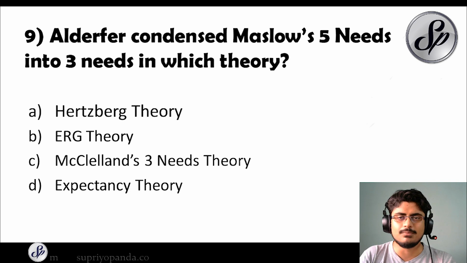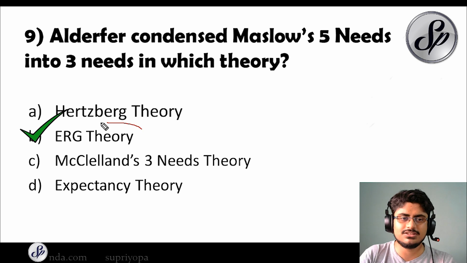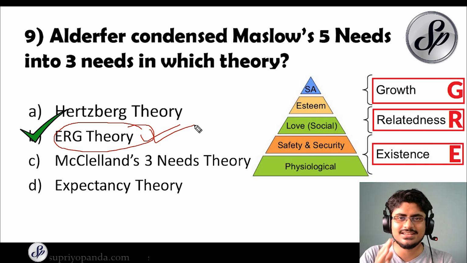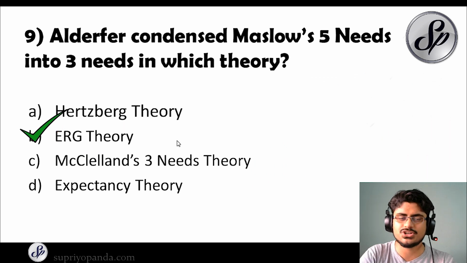Alderfer condensed Maslow's 5 needs into 3 needs in which theory? So which was this theory? The answer to this question is ERG theory. And also remember the full form of the ERG theory. ERG stands for E, existence, R, relatedness, and G, growth. So always make sure that you know all these different full forms and also read about the theories, because these are highly important questions. Now moving on to question number 10.